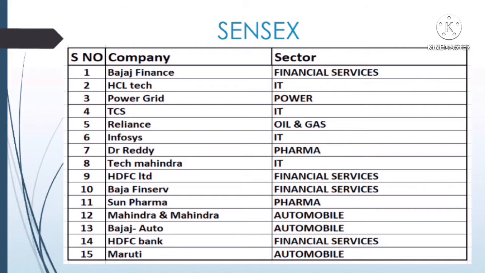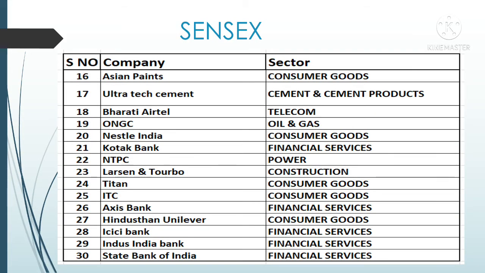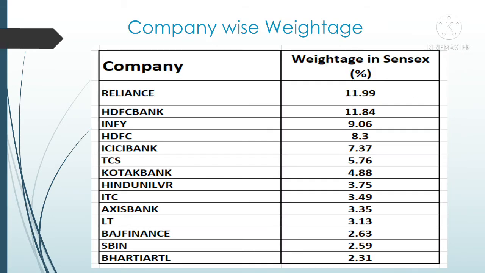Now let's see the remaining 15 of Sensex. They are Asian Paints from consumer goods, Ultratech Cement from cement, Bharti Airtel from telecom, from oil and gas sector ONGC, from financial services Kotak Bank, ICICI Bank, Axis Bank, IndusInd Bank, SBI, from consumer goods Titan, ITC, Hindustan Unilever Limited, from construction Larsen & Toubro, from power NTPC. Friends, take a pause and watch these stocks carefully. At present, Sensex is at all-time high near to the 52,000 mark.